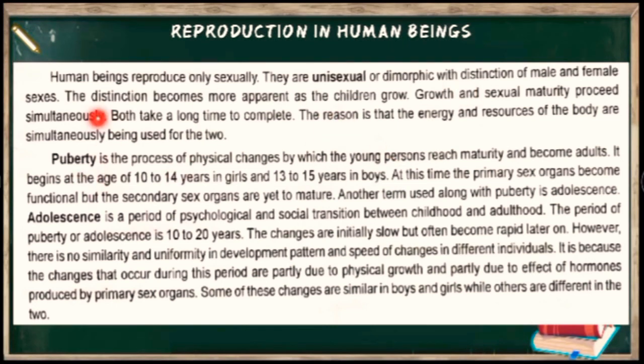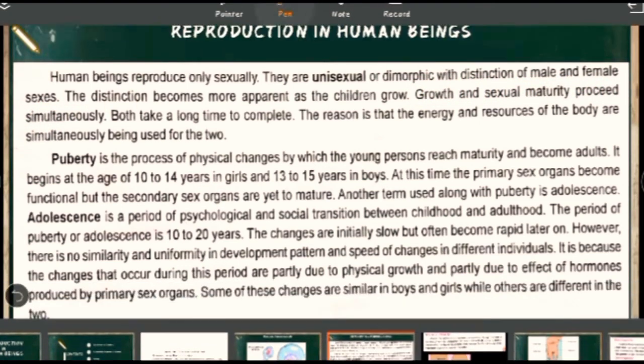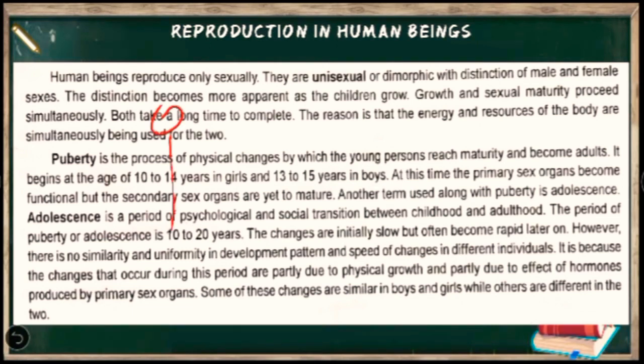So let us see how human beings reproduce now. Human beings can reproduce only sexually. Only sexual reproduction occurs in human beings. They are unisexual or dimorphic, that is, they have male and female separately, and that's why it is called unisexual. It is also called dimorphic, which means they have a distinction of male and female sexes. In science, all of you know the meaning of sex is gender. Gender is a social word, and sex is a scientific word.